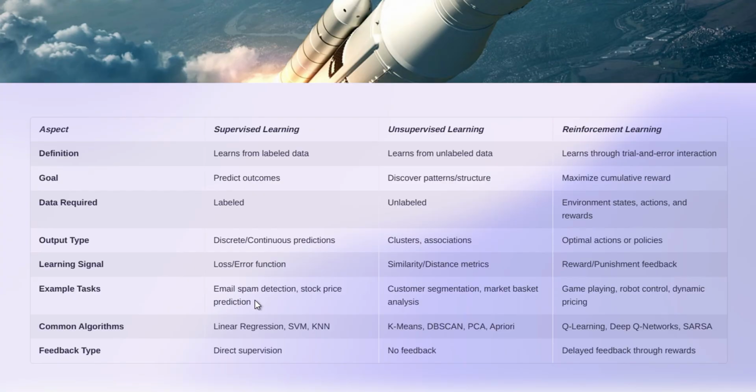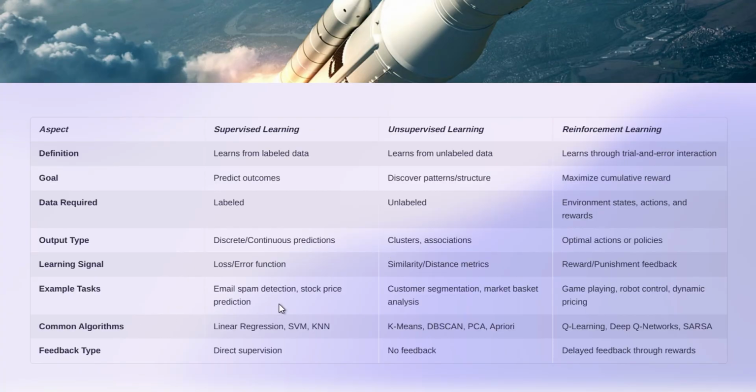Here some examples we include are email spam detection and stock price prediction. Here, customer segmentation and market basket analysis. That is something we have to capture out of the data set. And here, game playing and robot control. There was one game where we had some obstructions coming from the top in video games, and we had to shoot every obstruction coming in front of us, then move forward. That game is one of the applications of reinforcement learning, RL.